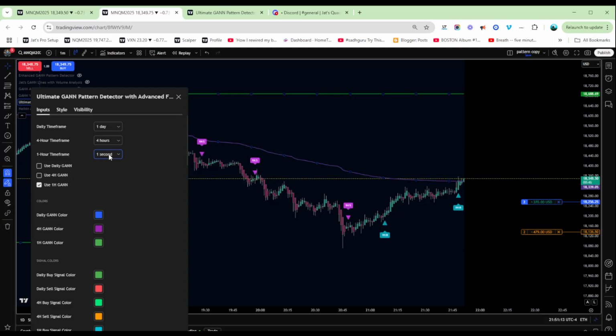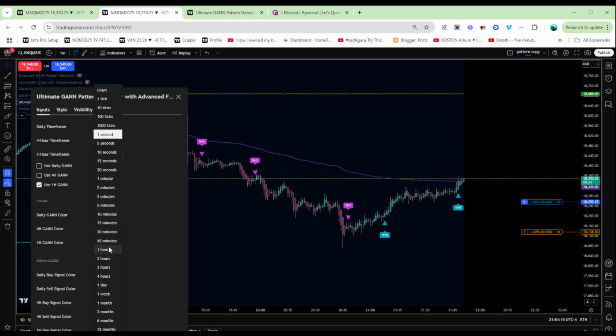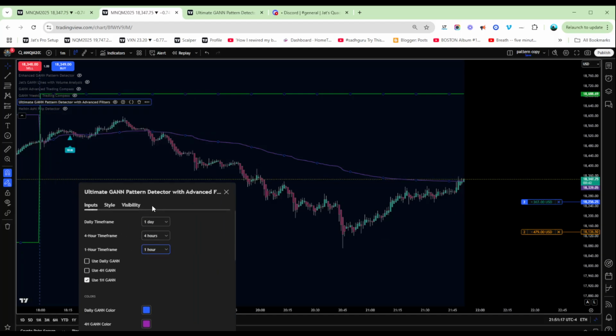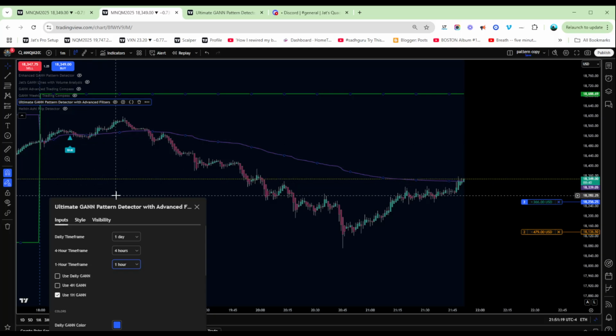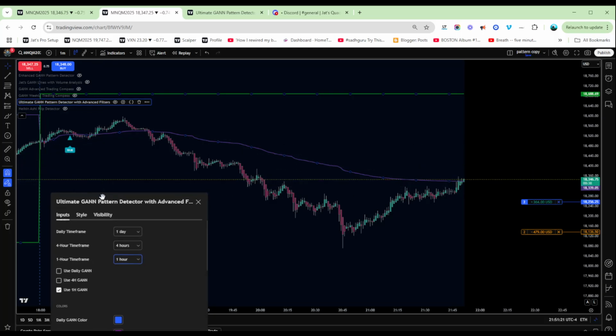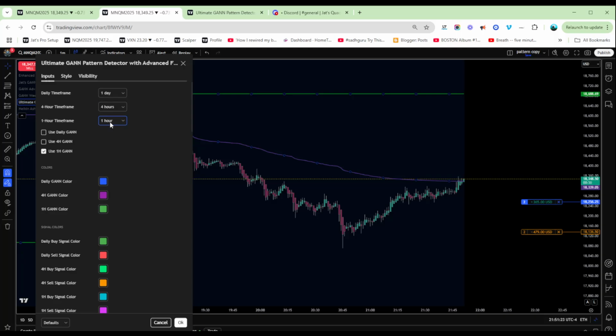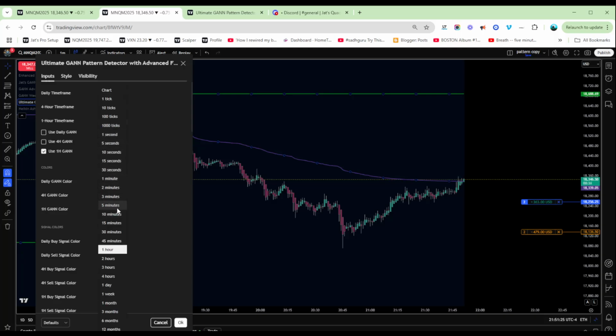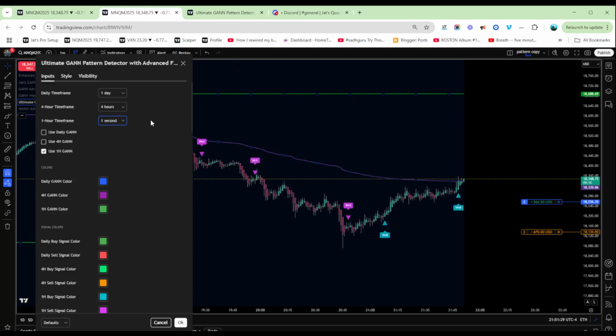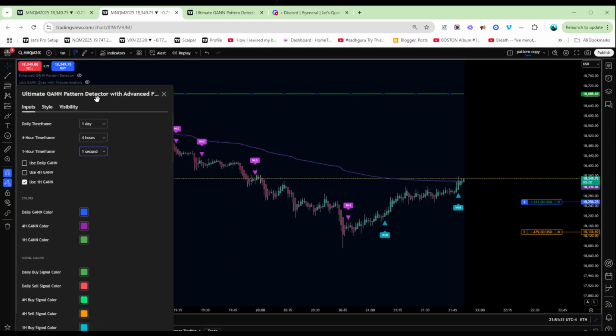And if you want to be a hyper scalper, you can use the 1-hour. As you can see, I have this even on the 1 second. So you can change it to 1 hour, and you can see the reason why it's only as one is because I have a lot of filters on. So I just have it on 1 second just because I'm testing it. So as you can see, a lot of good signals there.